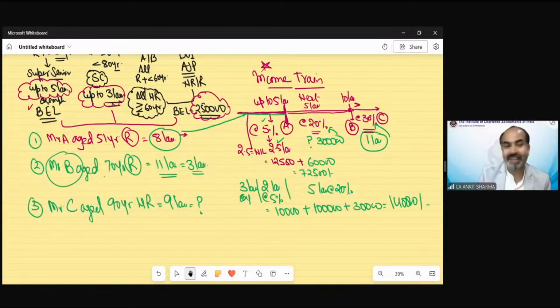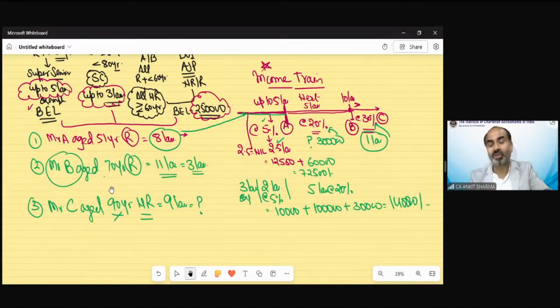Okay, how much basic exemption limit would be applicable in this case? Priyanka is saying 5 lakh. That's what I was saying. I have written intentionally that is non-resident. Then how, Priyanka, it would be 5 lakh? If it is a non-resident, then age does not matter. If it is a non-resident, it will always fall in C category. So the important thing is not to get into the trap of your examiner. So when you feel it's easy, it's not easy. So please read the question properly.